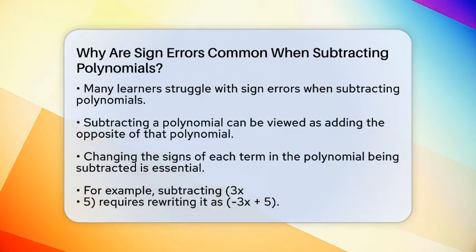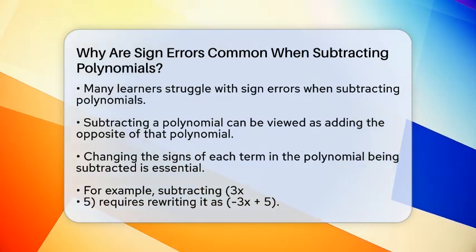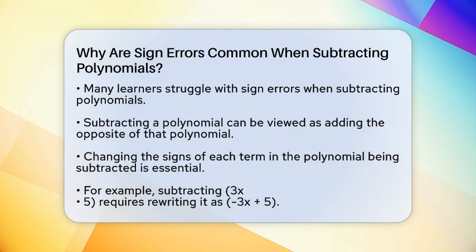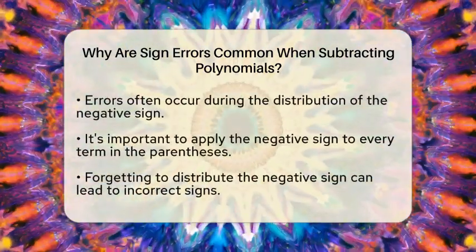First, it is important to understand that subtracting one polynomial from another can be thought of as adding the opposite of the second polynomial. This means that when you subtract, you need to change the signs of each term in the polynomial you are subtracting. For example, if you are subtracting the polynomial 3x minus 5, you will rewrite it as negative 3x plus 5. This step is crucial and is where many errors can occur.